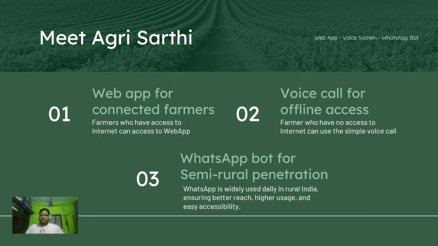Moving forward, what is Agri Sarthi? Agri Sarthi is a three-prong approach: web, voice, and WhatsApp. Why are we talking about a three-prong approach? Because web access is for farmers who have internet access or some understanding of how to use the internet. Voice access is for farmers who have no internet access. They can call a number and get that information or ask the questions that they have. And everything is going to an Agentic AI system. There is no human in the loop right now, but if you want, we can add it in the future.